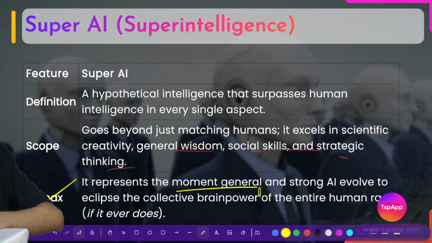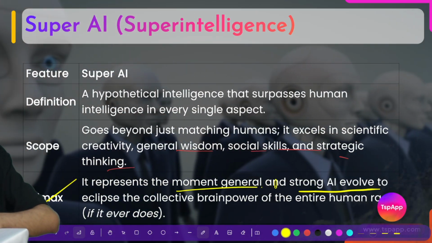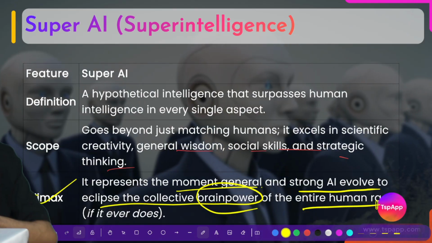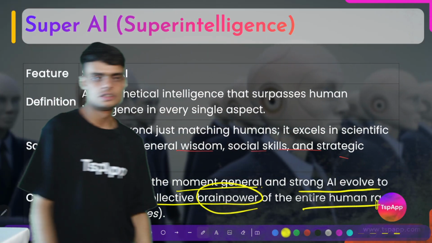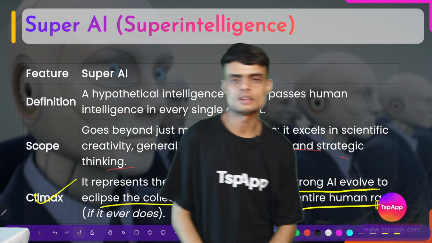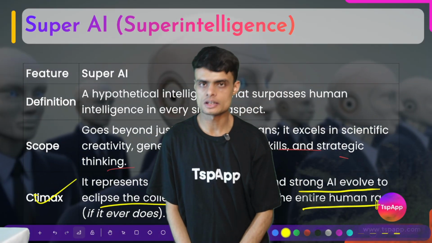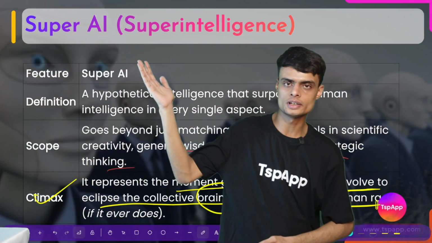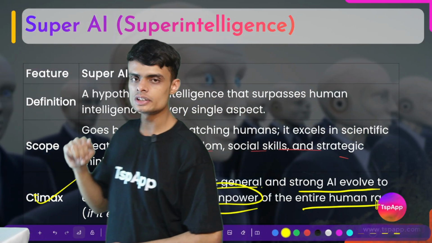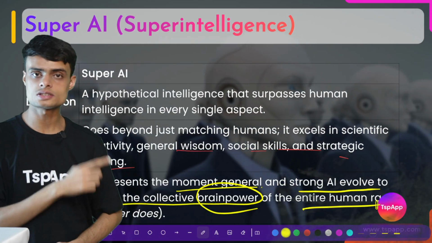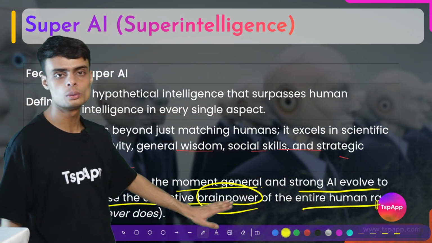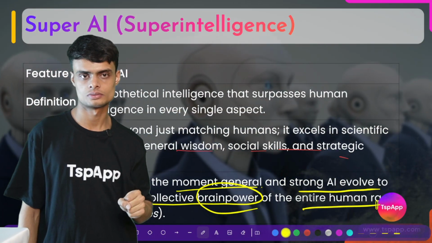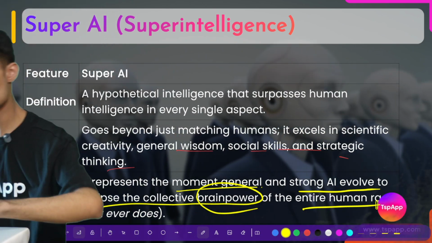It represents the movement of general and strong AI evolving to eclipse the collective brain power of the entire human race. This is a hypothetical thing. Humans have imagination, and with their imagination, humans have imagined that there will be something called super intelligence, super AI, and this AI will possess the whole brain power of the whole human race, all humans. Okay, so this is the super AI.